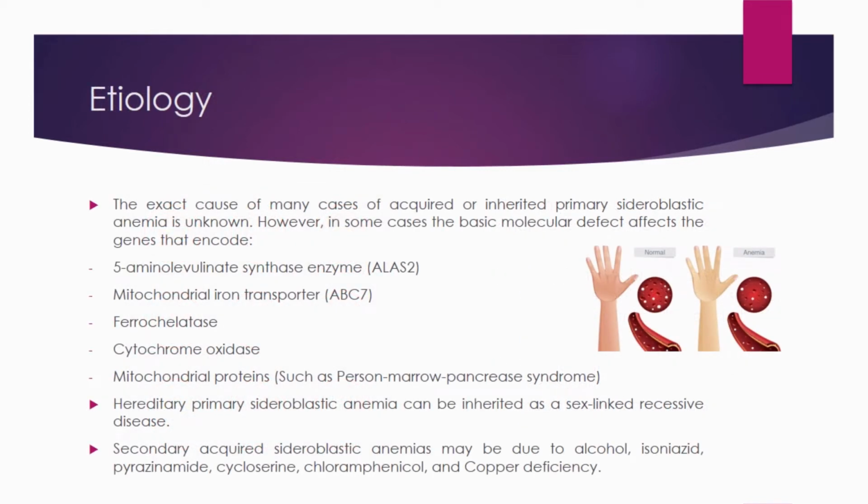Etiology. The exact cause of many cases of acquired or inherited primary sideroblastic anemia is unknown. However, in some cases, the underlying molecular defect affects the genes that encode the enzyme 5-aminolevulinate synthase, mitochondrial iron transporter, ferrochelatase, cytochrome oxidase, mitochondrial proteins as in Pearson marrow-pancreas syndrome. Hereditary primary sideroblastic anemia can be inherited as a recessive sex-linked disease. Secondary acquired sideroblastic anemia may be due to alcohol, isoniazid, pyrazinamide, cycloserine, chloramphenicol, and copper deficiency.